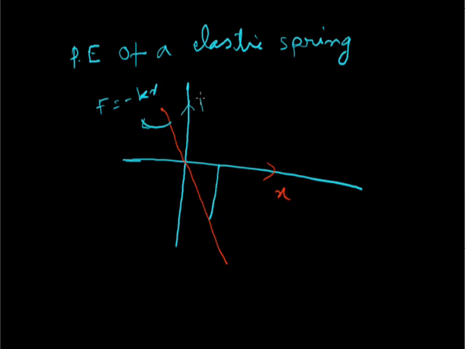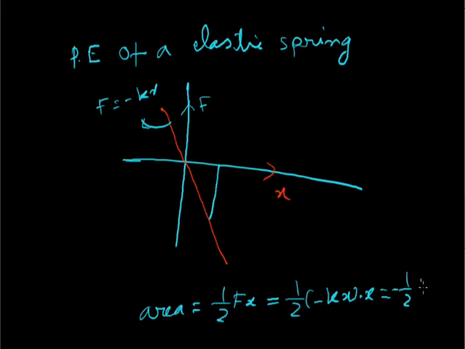This is force. So work done is equal to the area, which is half into force into displacement, F into x. And as we know, F in magnitude is kx. So half kx into x. So the potential energy will be equal to half kx square.